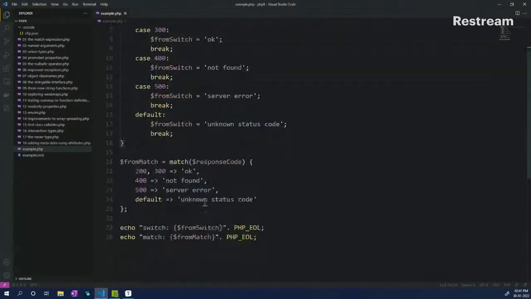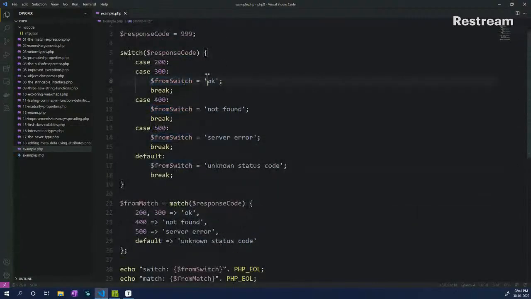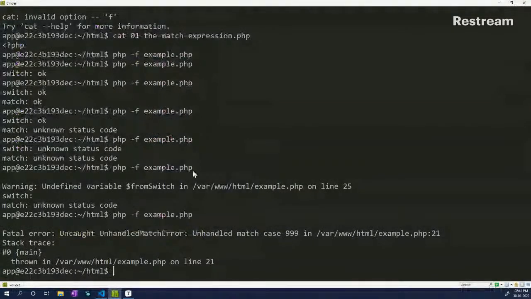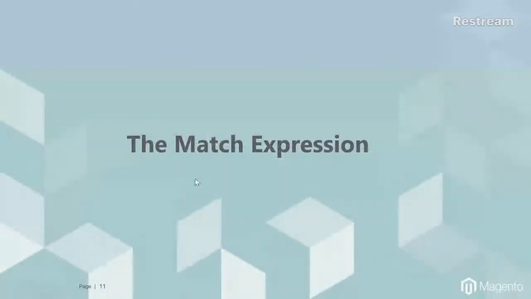So this is how it looks. Hope you like the first example and the explanation that I provided. So let's move on to the next one,